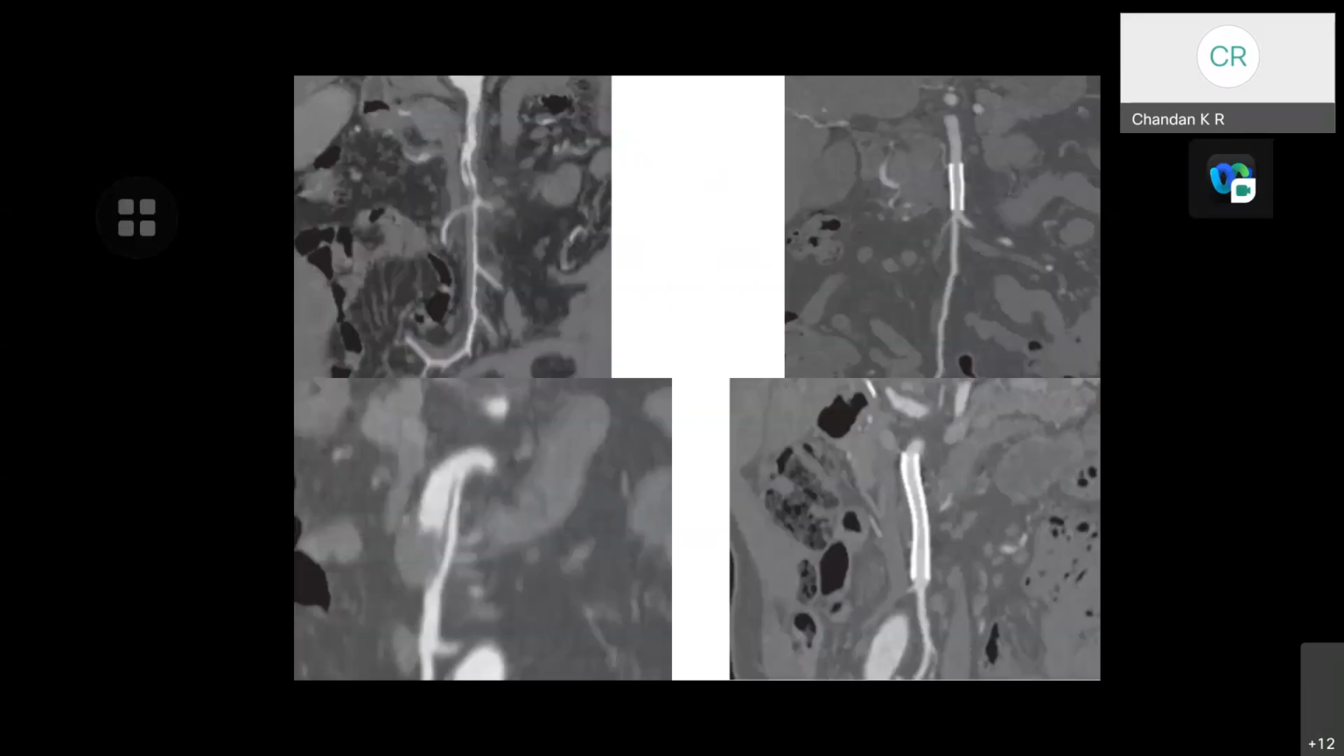This is a picture showing superior mesenteric artery dissections which were successfully treated with endovascular stenting. The left side of the picture, above and below, shows the superior mesenteric artery dissections, which have been successfully treated with SMA stenting.